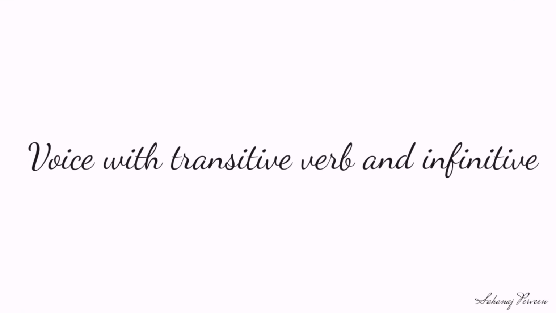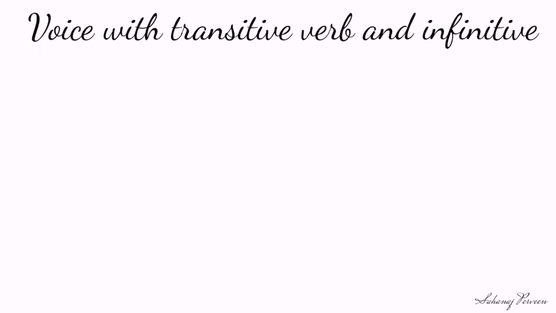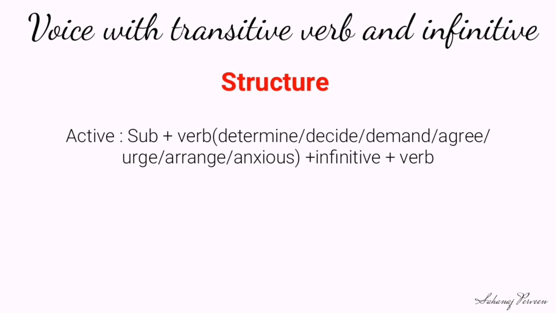Dear students, now we will learn active voice with transitive verb and infinitive. When the structure of active voice is like that: subject plus determine, decide, demand, agree, urge, arrange, anxious, with these verbs plus infinitive plus verb.